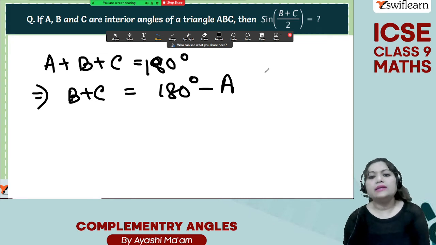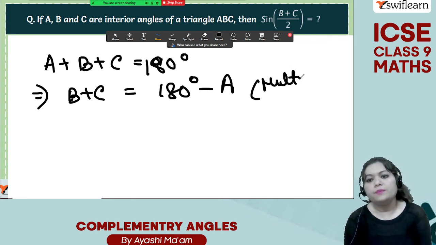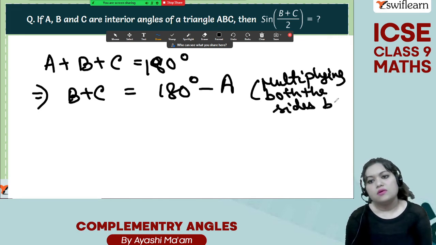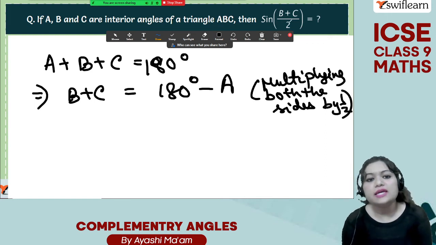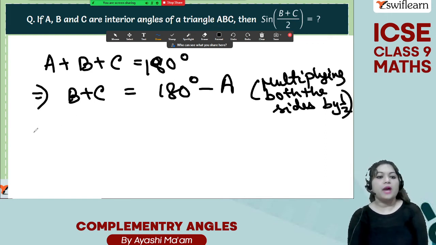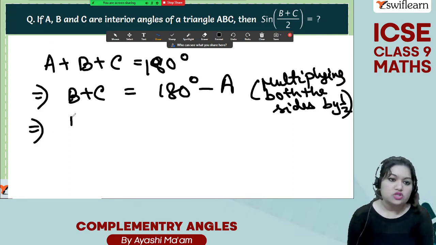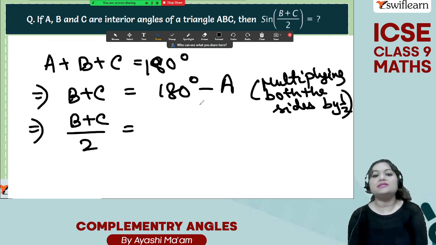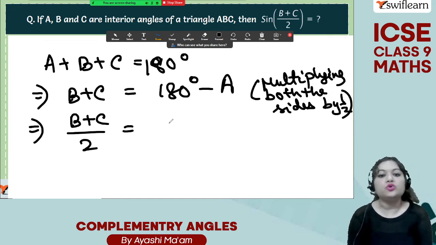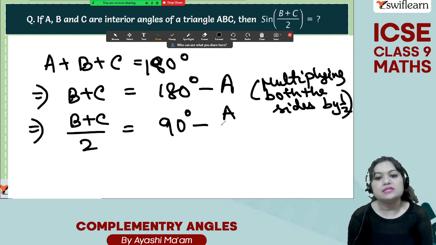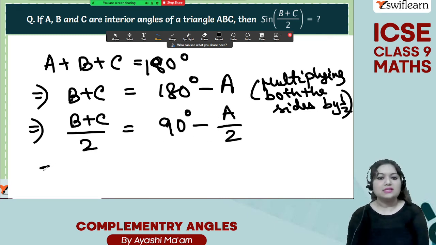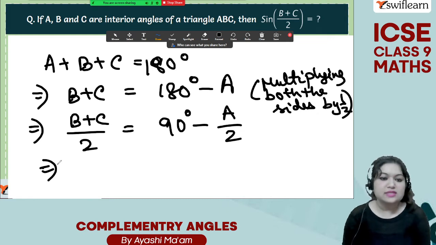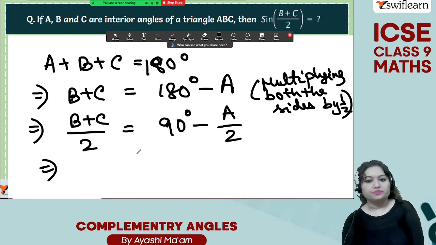Now, we are multiplying both the sides by 1 by 2. Why? Because in the question it's given (B plus C) by 2, so we need 1 by 2. So we will get (B plus C) by 2 is equal to (180 degrees minus A) by 2. So 180 degrees by 2 is going to give us 90 degrees minus A by 2. Right? Okay. So this is the thing that we have got.